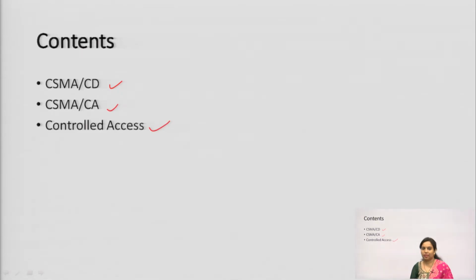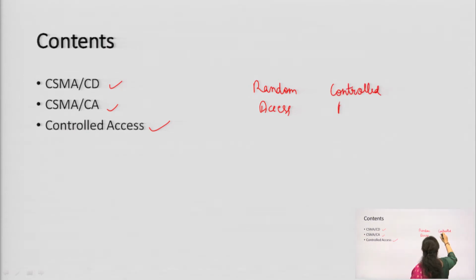In the previous lecture we have seen multiple access protocols, different types of multiple access protocols, like the random access protocol, then the controlled access protocol, and the channelization protocol.